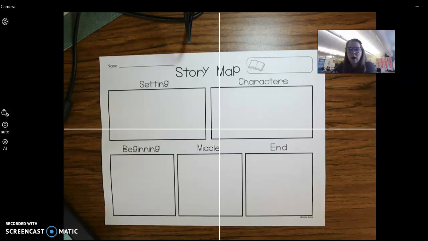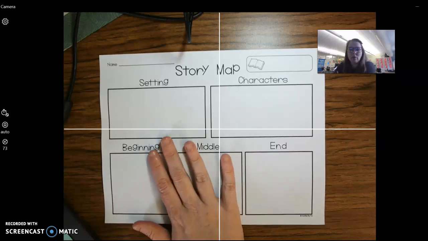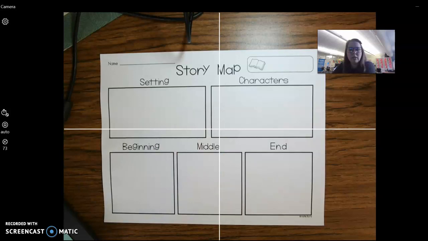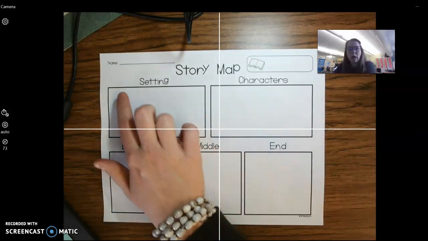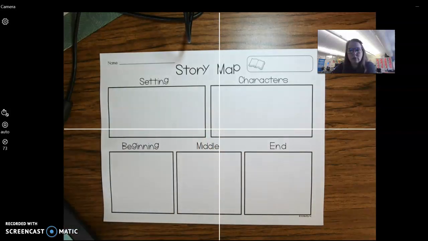So in the Nearpod below, you are going to have a graphic organizer that looks like this, except it's going to be in a Nearpod. And you're going to fill in each of these. You probably need to use the text box so that you can type in your thoughts.